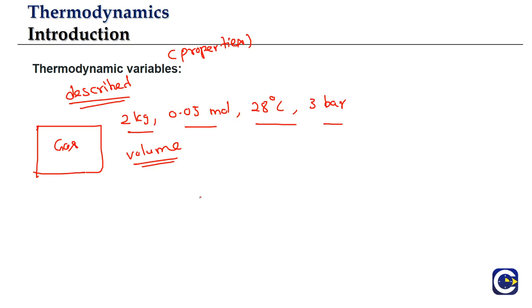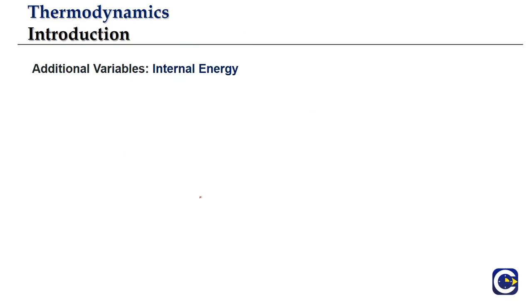But in addition to that, we will see some more new variables, like internal energy. Now in the further videos of this lesson, we will study in detail what internal energy is, how we measure it, and all those things. But here we'll just try to get a broad idea of what internal energy is.